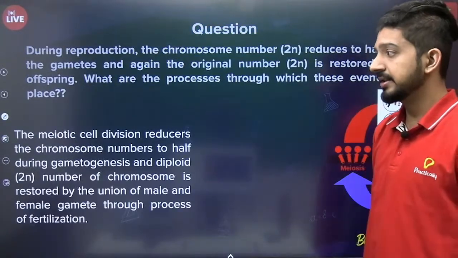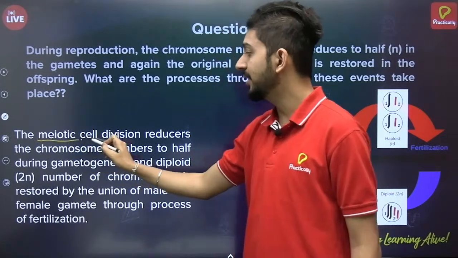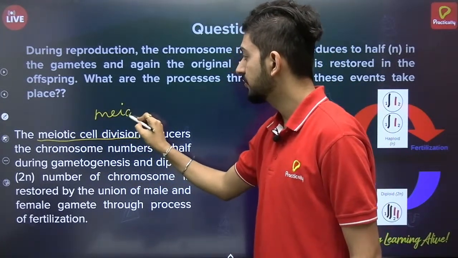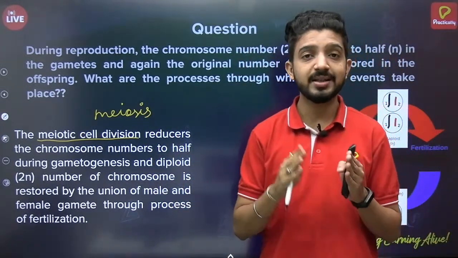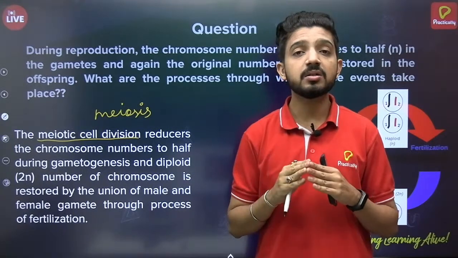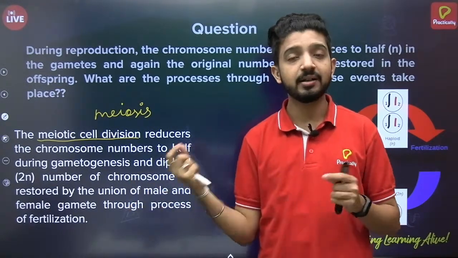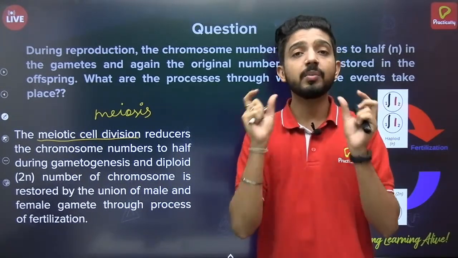So yes, here's the answer. This happens by the process of meiotic cell division, in short also called meiosis. We know there are two types of cell division: mitosis and meiosis. Mitosis is also called equational division, as we will see ahead. It's similar to the binary fission happening in bacteria, so the number of chromosomes remains the same.